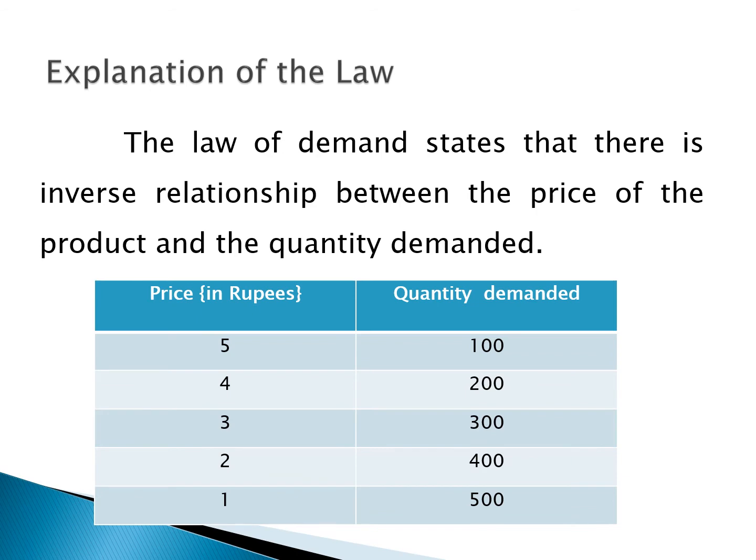Explanation of the law. The law of demand states that there is an inverse relationship between the price of the product and the quantity demanded. If the price is rupees 5, the quantity demanded is 100. If the commodity price decreases to 4, 3, 2, 1, the quantity demanded increases to 100, 200, 300, 400 and 500.